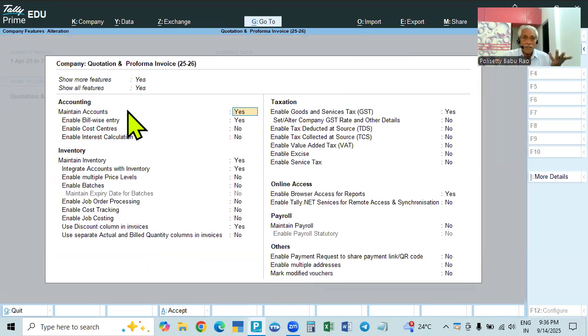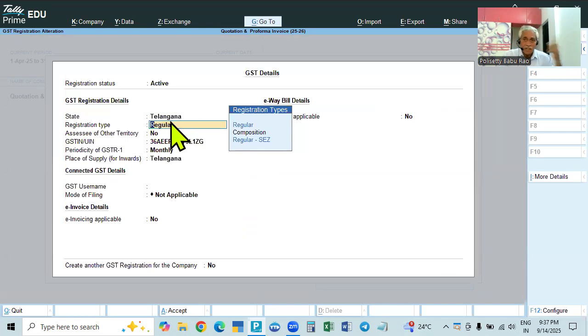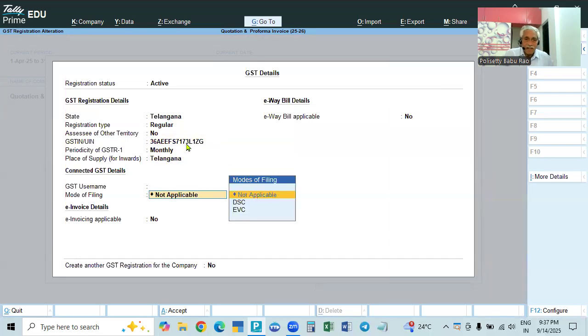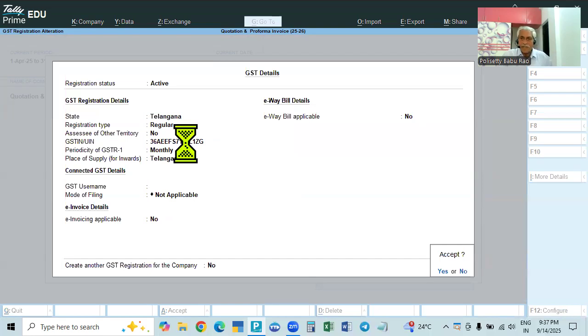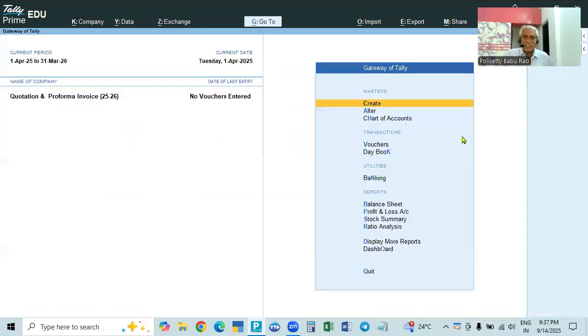So these are all the same. Maintain accounts, bill-wise entry, maintain inventory, integrate accounts, all this we will make yes. Then come to this one. We will have goods and services, we will have GST. In this case, regular, we created the company in Telangana, and if it is a regular company, you show regular. If it is not regular, we will select that. And then we have to give the correct GST number. E-invoice no, and e-way bill also no, we will give, accept, and these features are also accepted. That's all. And now we will enter into the thing.